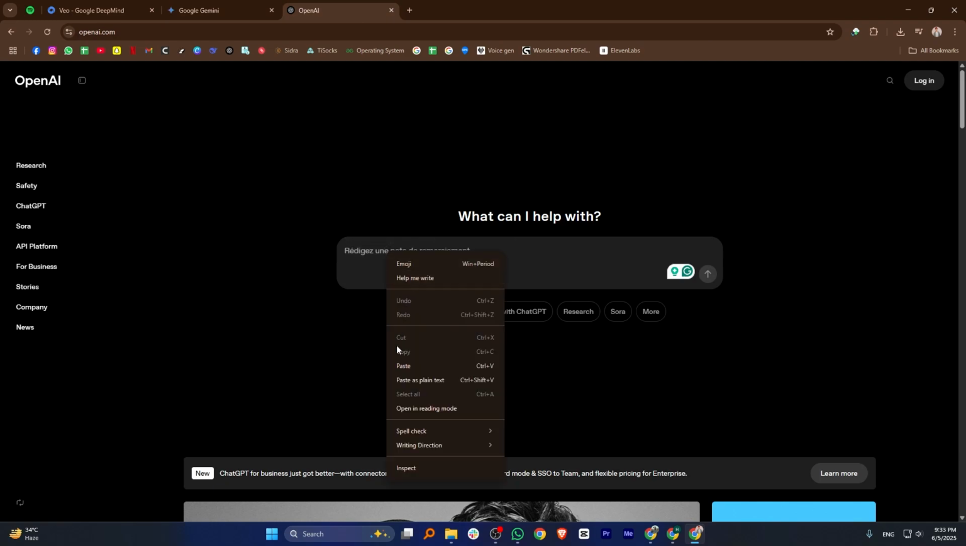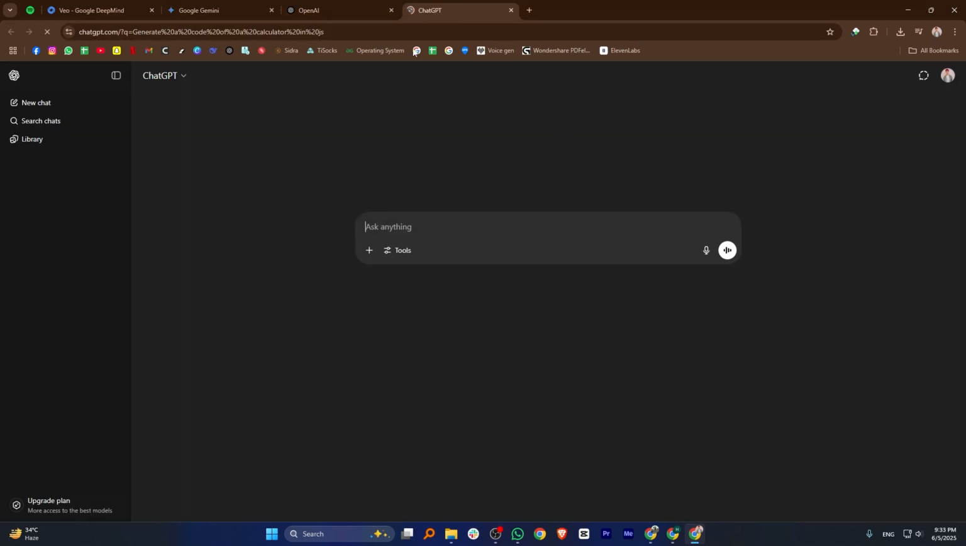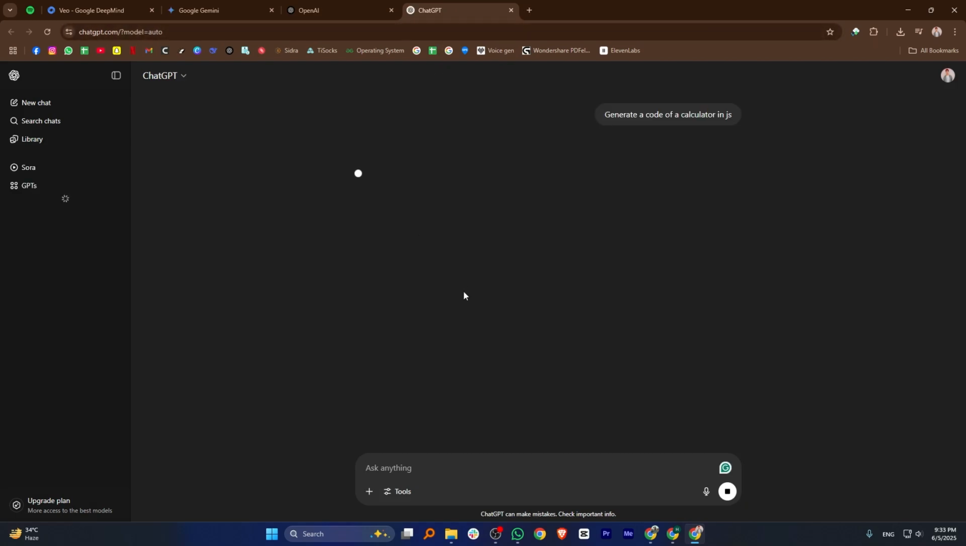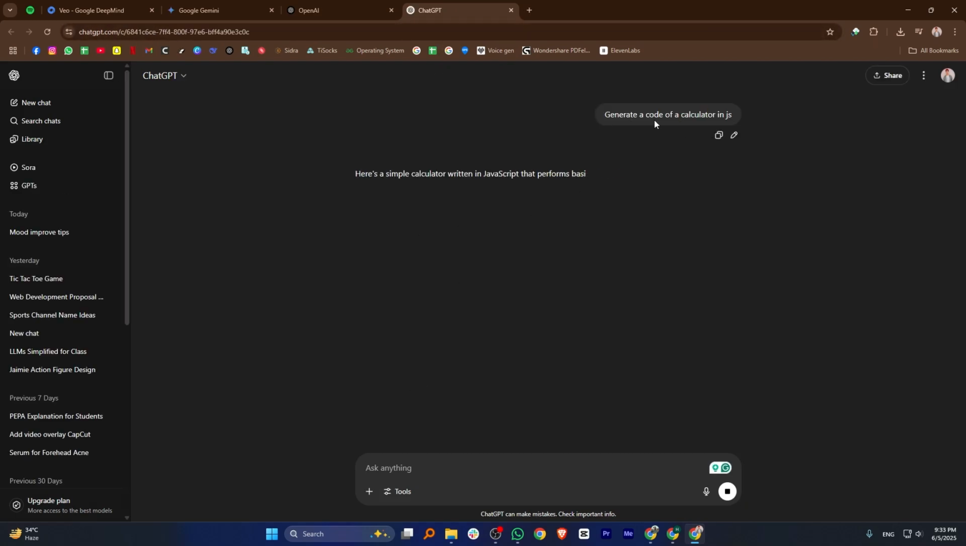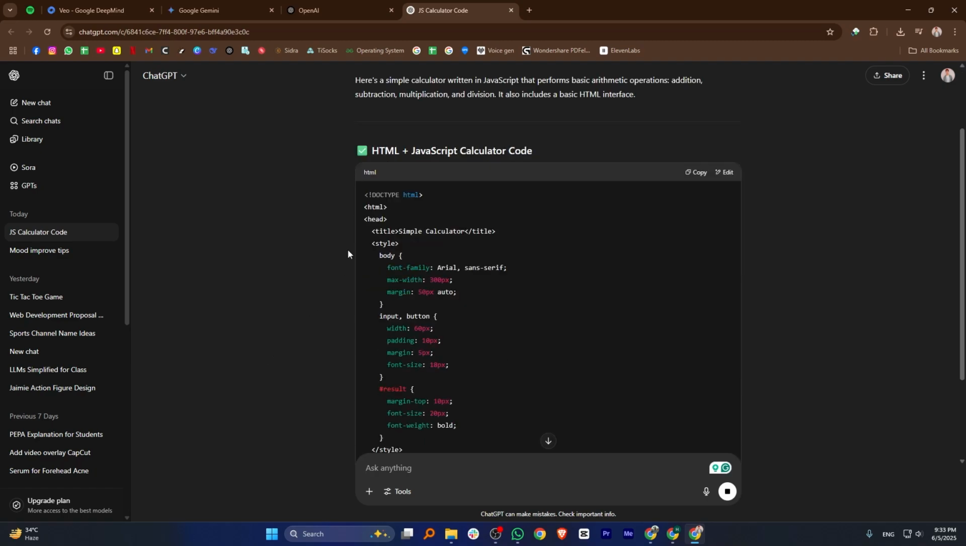OpenAI is a leading artificial intelligence research organization dedicated to developing and promoting safe and beneficial AI technologies. OpenAI has created groundbreaking models like the GPT series, including ChatGPT, which excel at natural language understanding and generation. OpenAI focuses on building versatile AI systems that can understand and generate human-like text, code, images, and more.